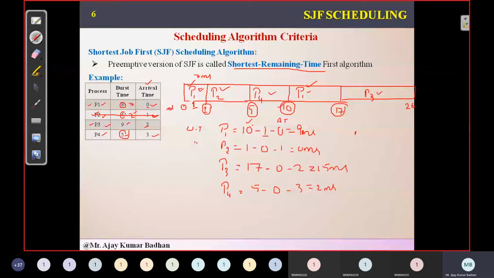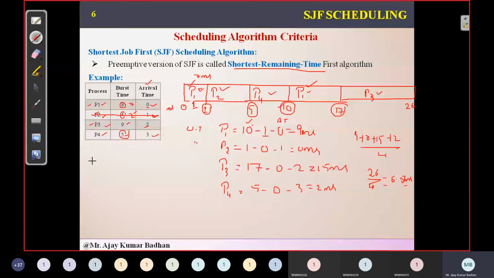So finally what is the waiting time? 9 plus 0 plus 15 plus 2, divided by 4. So this is 9 plus 15 is 24, plus 2 is 26, by 4. So that is 6.5 milliseconds, I think, if I'm not wrong. So this is the way you have to find the average waiting time. So this is a small difference here, okay?